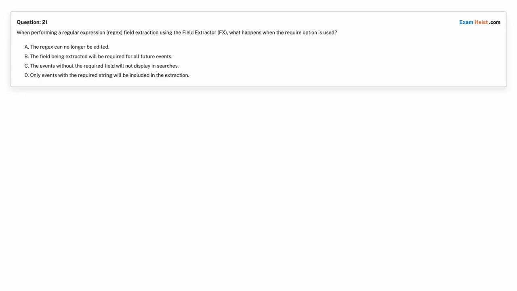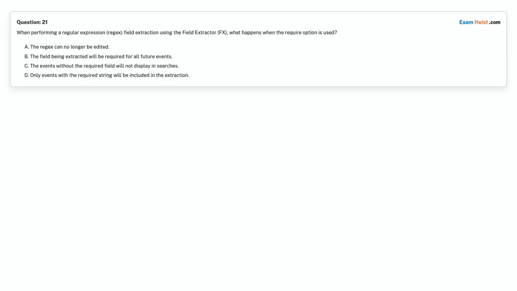Question 21. When performing a regular expression, regex, field extraction using the field extractor, FX, what happens when the require option is used? Option A. The regex can no longer be edited. Option B. The field being extracted will be required for all future events. Option C. The events without the required field will not display in searches. Option D. Only events with the required string will be included in the extraction.